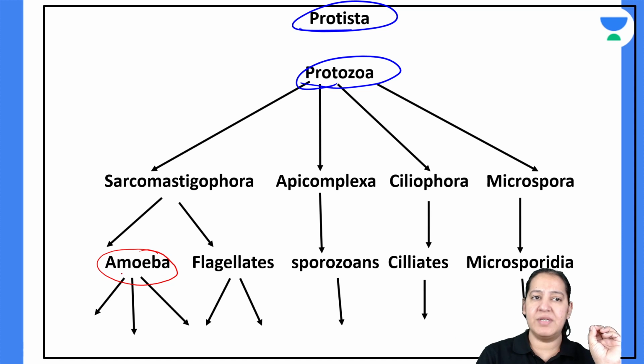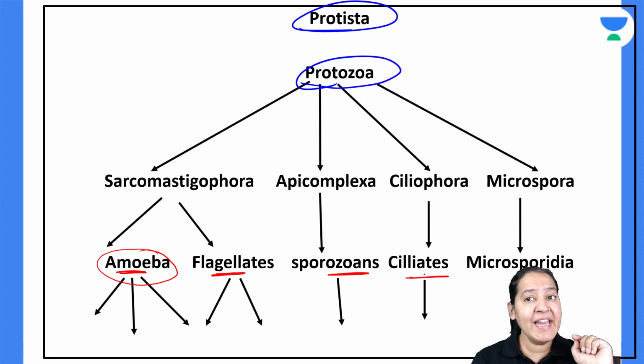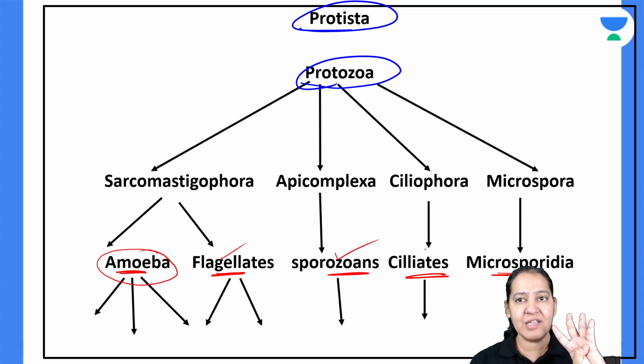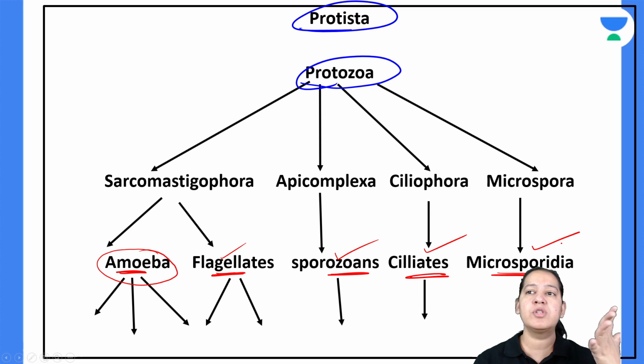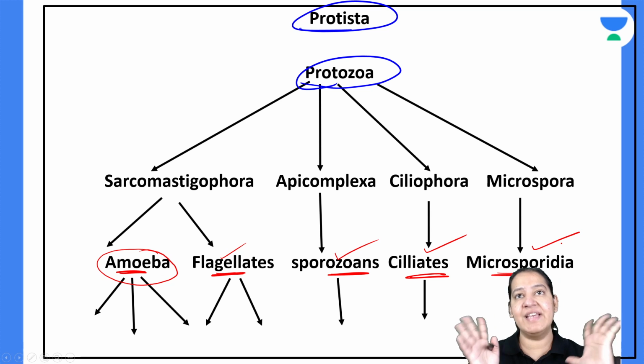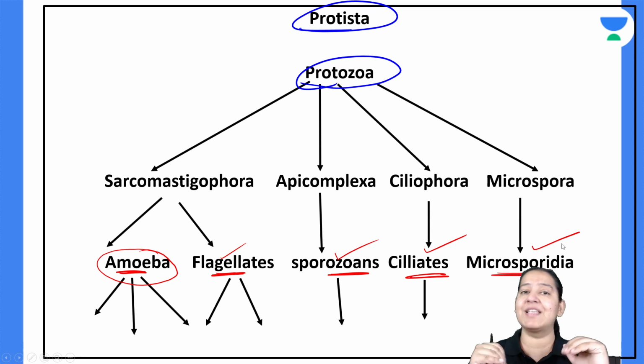Learn this classification. It is amoeba, number 1; flagellates, number 2; sporozoans, number 3; ciliates, number 4; and microsporidia, number 5. Amoeba are the ones with an amoeboid shape. Flagellates have flagella in their structure. Sporozoans have spores, that's why they are known as sporozoans. Ciliates have cilia, and microsporidia have microspores. So amoeba, flagellates, sporozoans, ciliates, and microsporidia are the 5 categories under protozoa. I will take each of them one by one and you have to learn the examples of each.